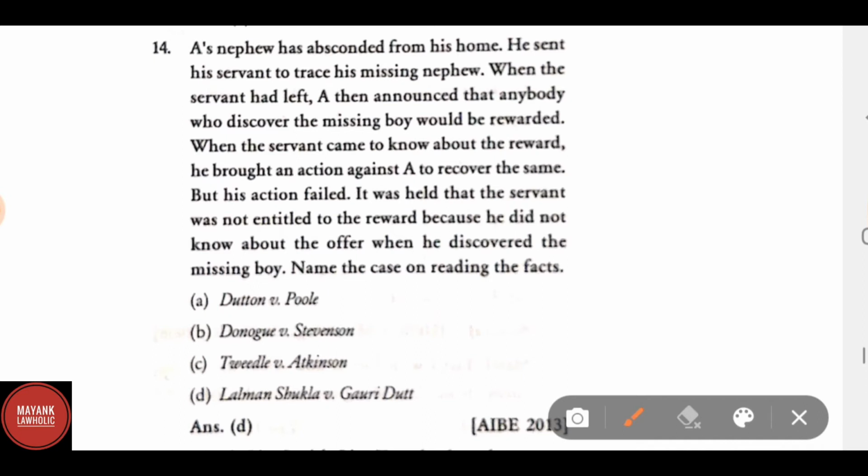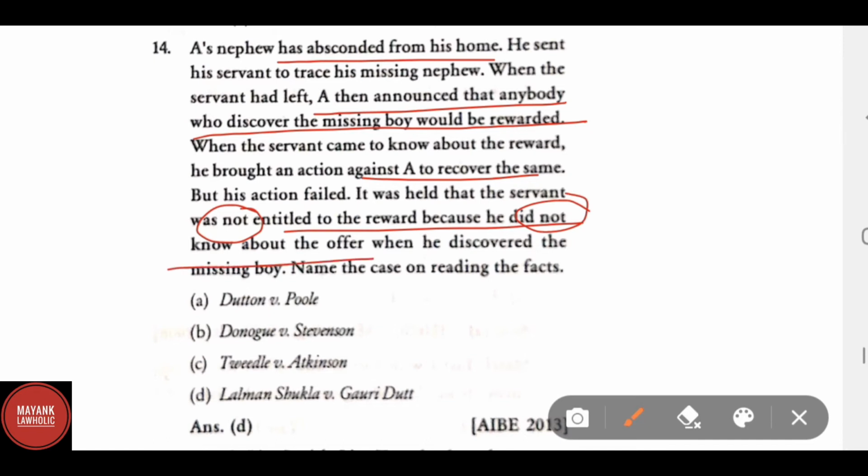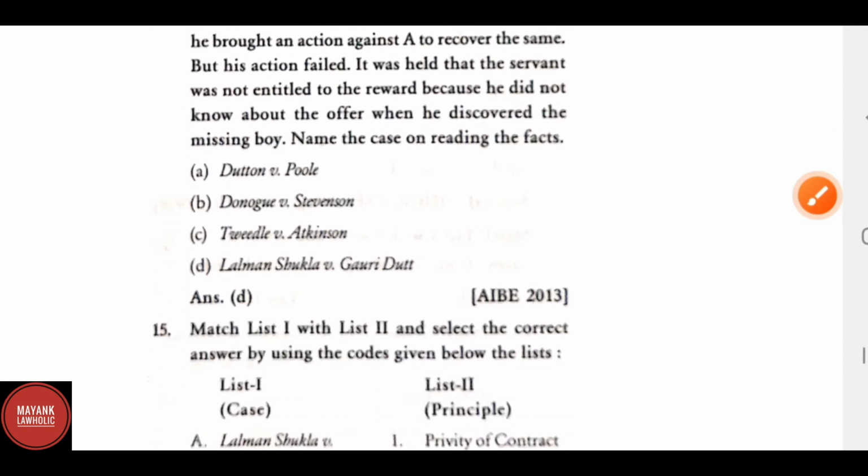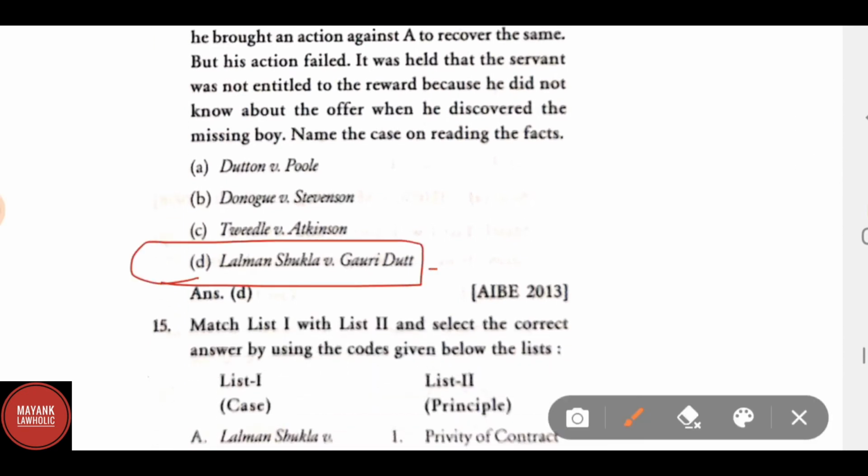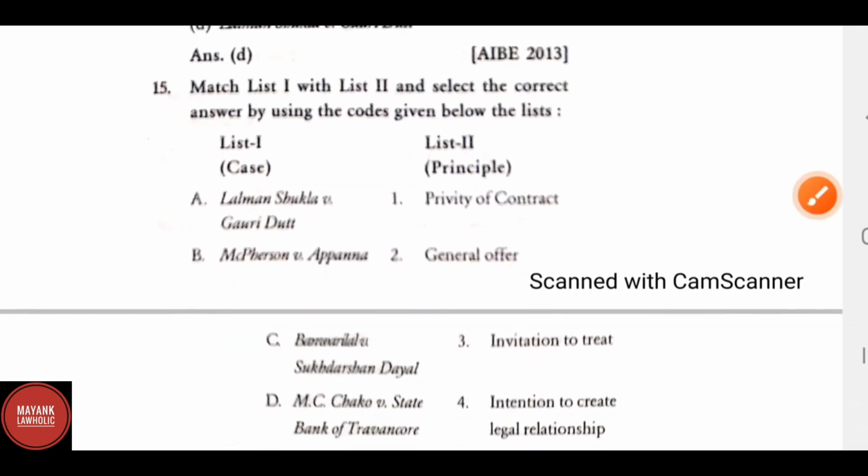A's nephew has absconded from his home. He sent his servant to trace his missing nephew. When the servant had left, A then announced that anybody who discovered the missing boy would be rewarded. When the servant came to know about the reward, he brought an action against A to recover the same. But his action failed. It was held that the servant was not entitled to the reward because he did not know about the offer when he discovered the missing boy. Name the case on reading the facts. Correct answer is Lalman Shukla versus Gauri Dutt. These were the facts of this case.